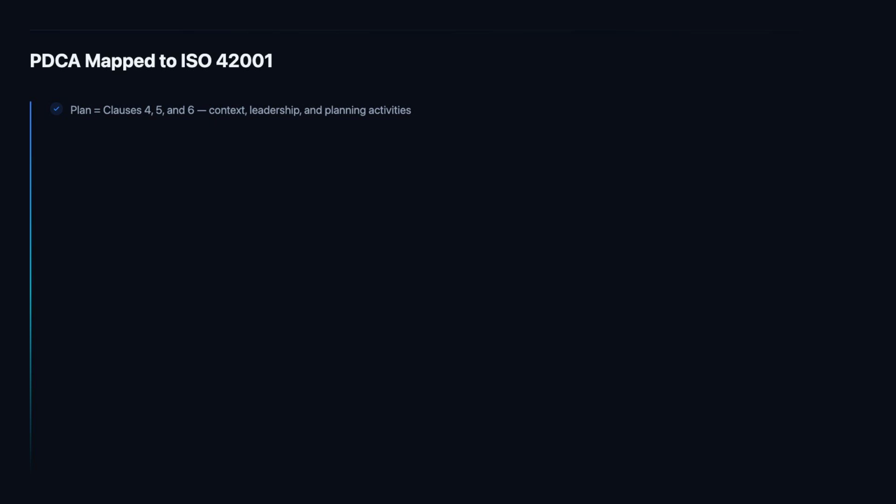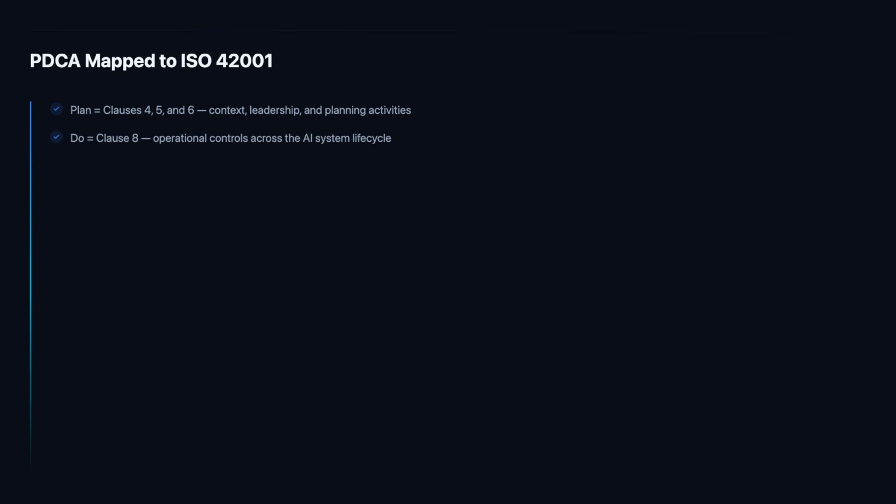Clause 4 analyses the organizational context and defines the AIMS scope. Clause 5 establishes leadership commitment through the AI policy and role assignments. Clause 6 translates risk assessment findings and opportunities into concrete AI objectives, risk treatment plans, and plan governance actions. Without rigorous planning, the rest of the cycle has no direction.